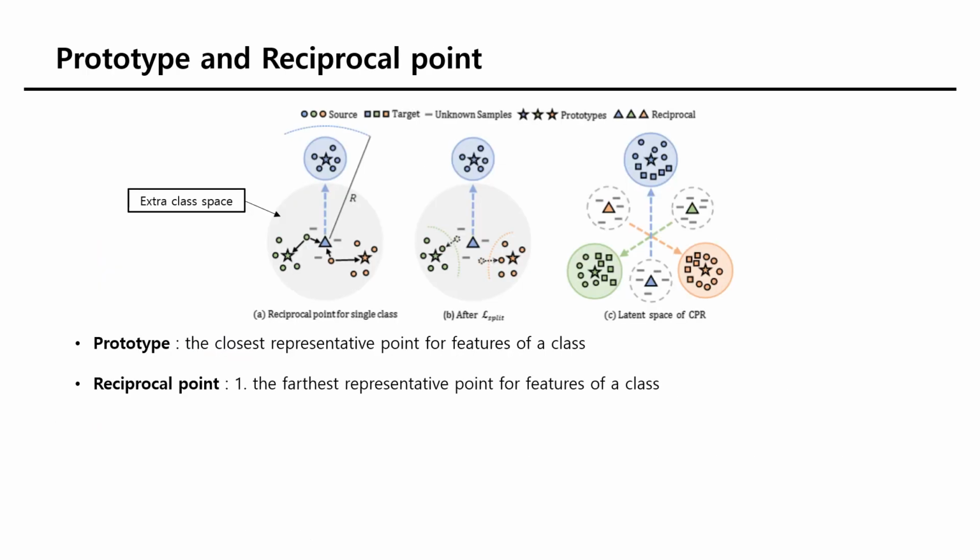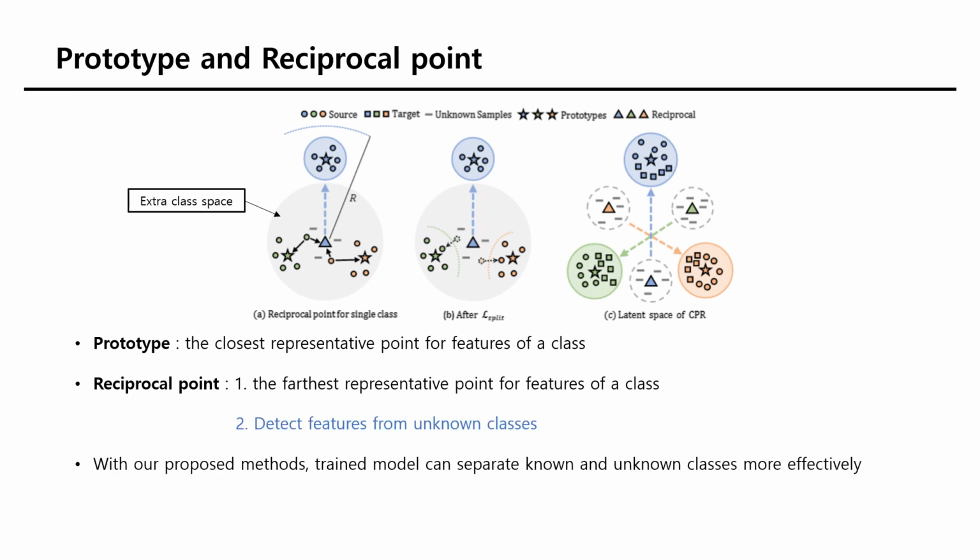To handle the above issue, we use both prototype and reciprocal point. Prototype is the closest representative point for features of a class, and reciprocal point is originally the farthest representative point for features of a class. To deal with the unknown classes, we further interpret reciprocal point as the point for unknown classes. With our proposed methods, the trained model can separate known and unknown classes more effectively.